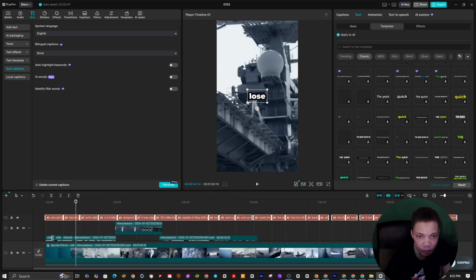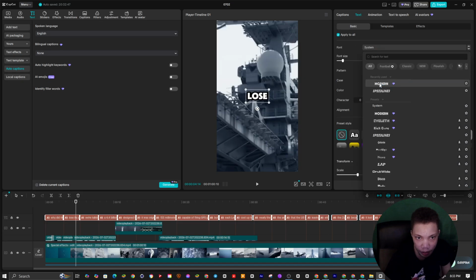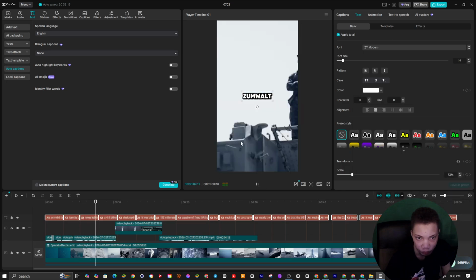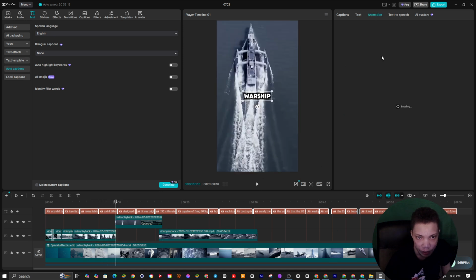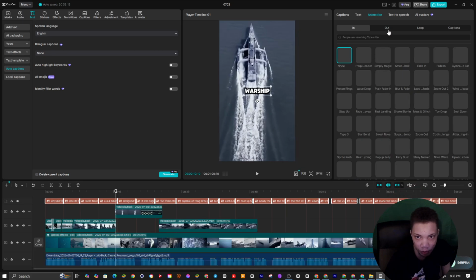What you guys could do is download fonts if you want, but I'm going to use a basic font. So I'm going to go to simple system. I'm going to now put this on modern, and I'm going to just put this down just a bit, like this. We're talking about the USS Zumwalt, a $4.4 billion stealth warship. All right, so what I'm now going to do is make sure we turn this down just a tiny bit. All right, so what I'm now going to do is basically go to this.